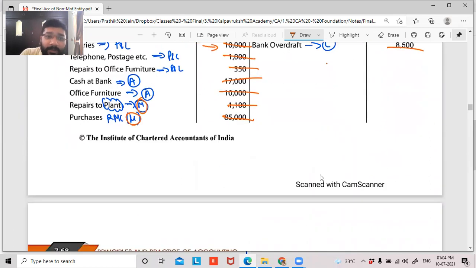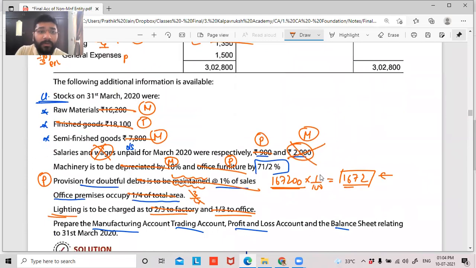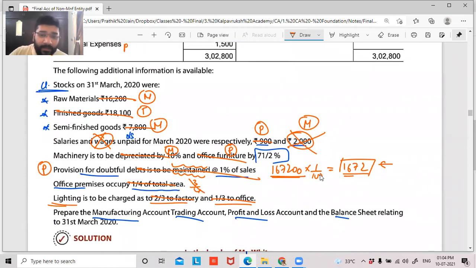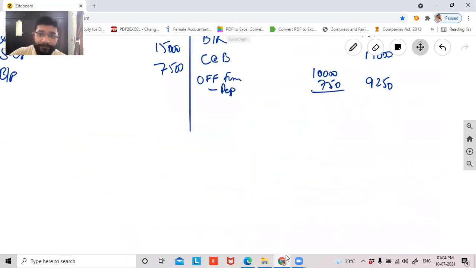Come to adjustment, guys, because all the adjustment has to appear in two places. So one, it will be either in manufacturing, trading, or P&L. Another will be definitely in balance sheet. So we have to take care of all the adjustments. So stocks, guys, all the stock has to be recorded. All the closing stock will be recorded here. So record the stock one by one.